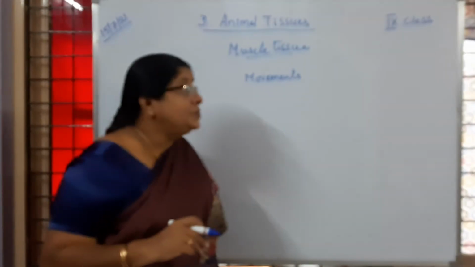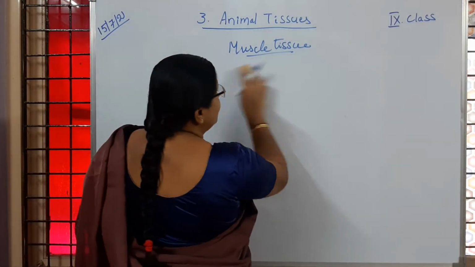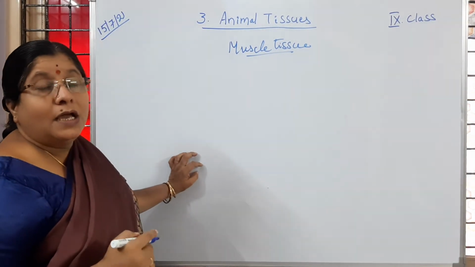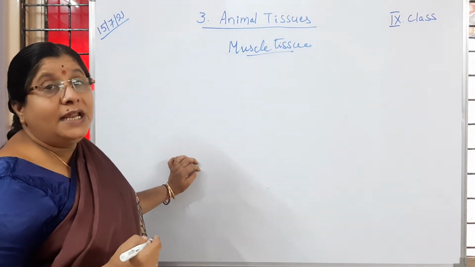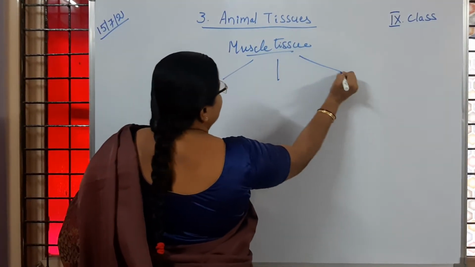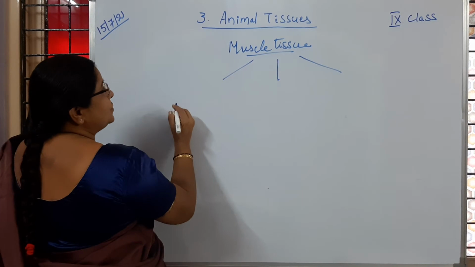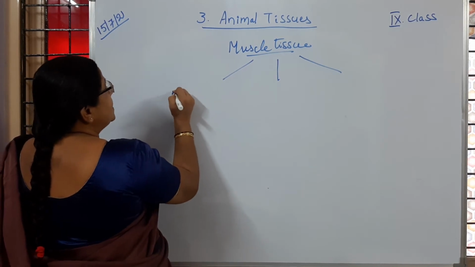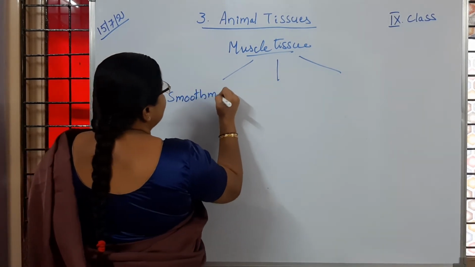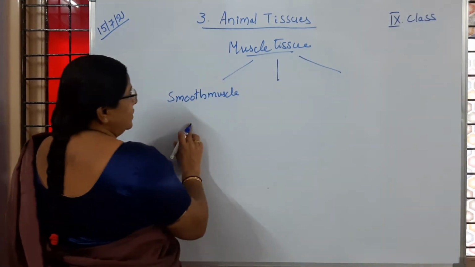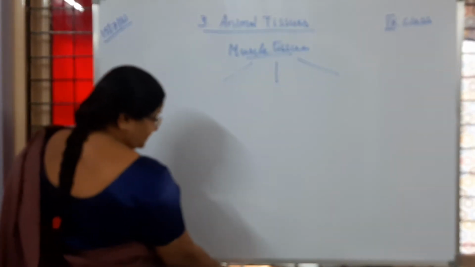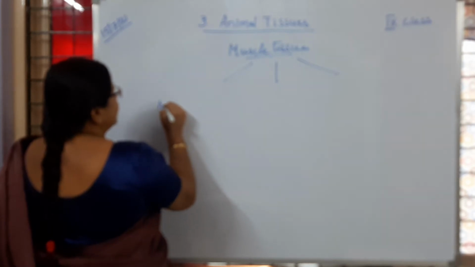According to the structure and the function carried out in our body, this muscle tissue is divided into 3 types. What are those 3 types of muscle tissue we observe? One is smooth muscle. Okay. I will write here, non-striated muscle.